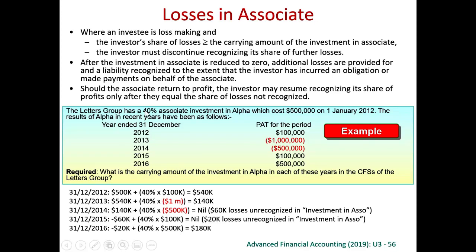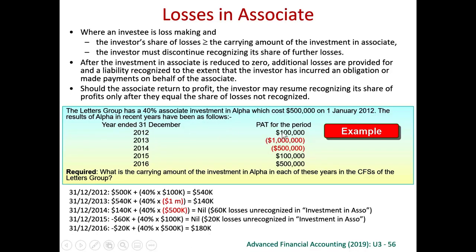Take an example. In this case, we have a 40% associate investment. The original cost was 500,000. So on the day of acquisition of this associate, we must have debited the investment in associate 500,000. 500,000 is the original balance of this investment in associate.